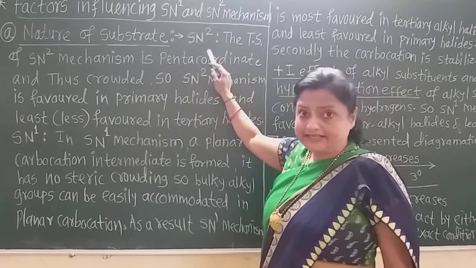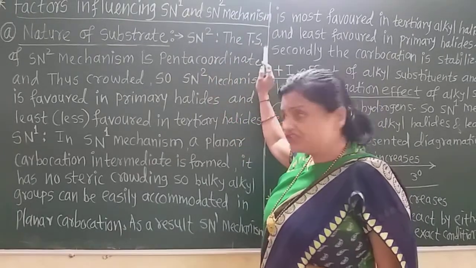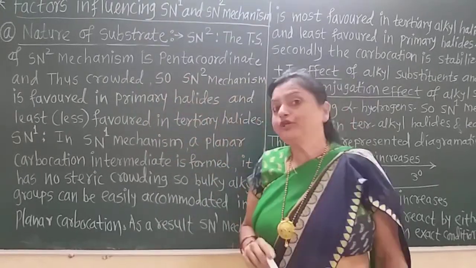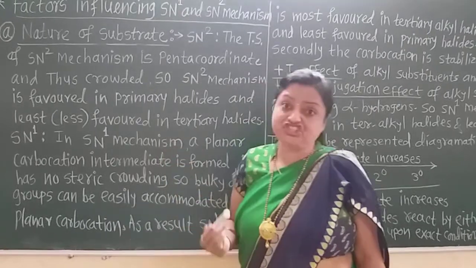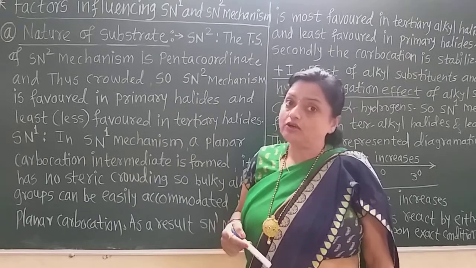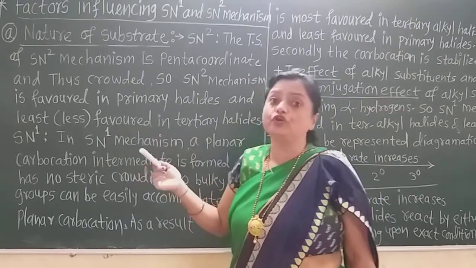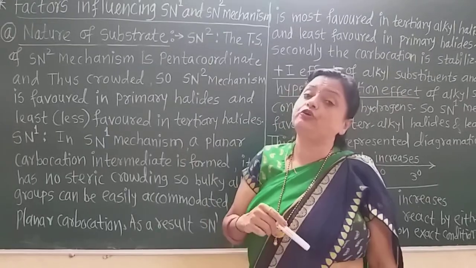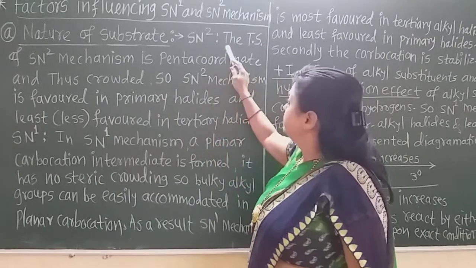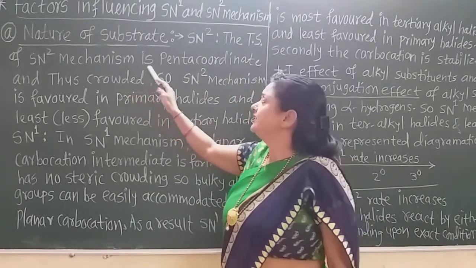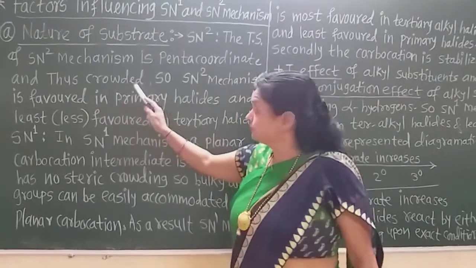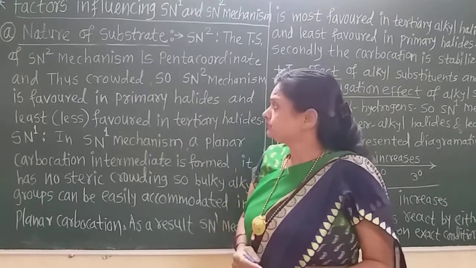Let us learn SN2 first. We know that in the SN2 mechanism the transition state is penta-coordinate. There are three bonds of the hydrogen atoms in the plane, and two bonds of the nucleophile, that is the departing and attacking nucleophile, are bonded by partially coordinated bonds. So the TS of the SN2 mechanism is penta-coordinate, and thus crowded.